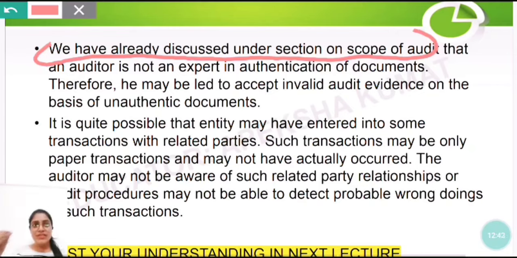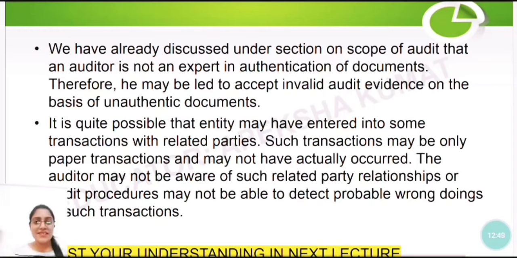So this is important, so study with focus so that you really know what the correct answer is. You have to remember that the auditor is not an expert in authentication of documents. Therefore, he may be led to accept invalid audit evidence on the basis of unauthenticated documents.